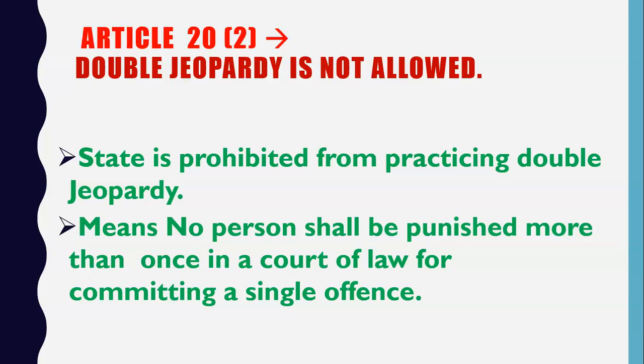Now court cannot give further punishment to Rahul for the single offence. Court cannot say that Rahul will be imprisoned for 2 more years, or for 3 more years, or that now Rahul has to pay 5 lakh rupees to the government. So what does it mean? It means that court can punish you only once for a single offence. If you have committed one crime, then court can give you punishment once. Court cannot punish you 2 times for a single crime. For example, court punished Rahul in 2010 and Rahul was imprisoned from 2010 to 2015.